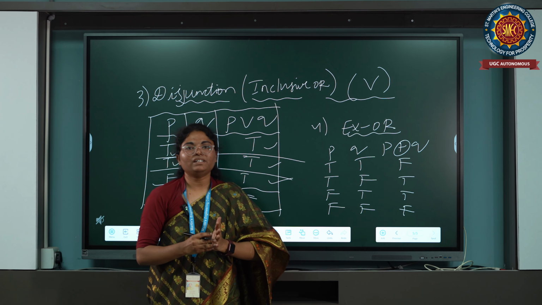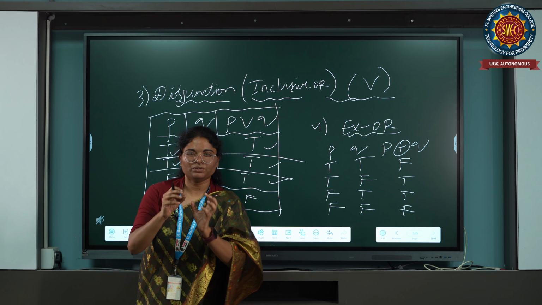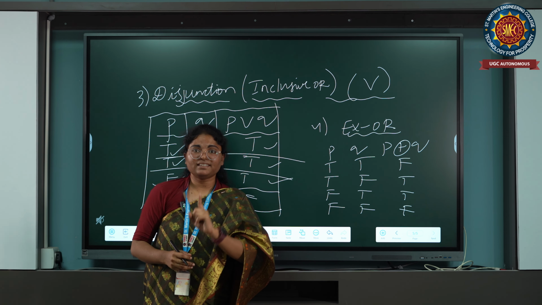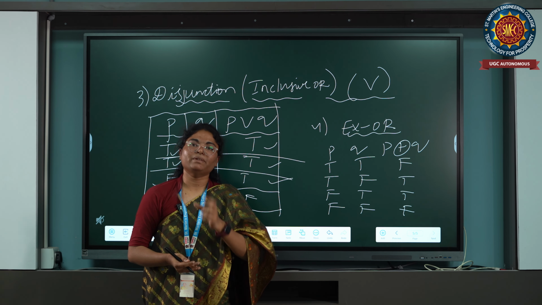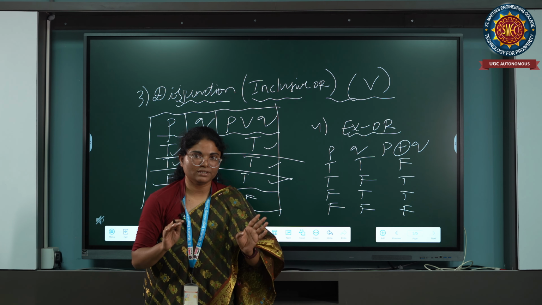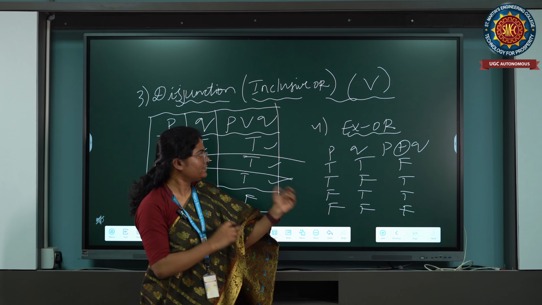During festival time we go to the shopping mall, and we see the offers. If you purchase a 1,000 rupees saree, we will give you a makeup kit or a handbag, but not both. So this is the best example for exclusive OR.